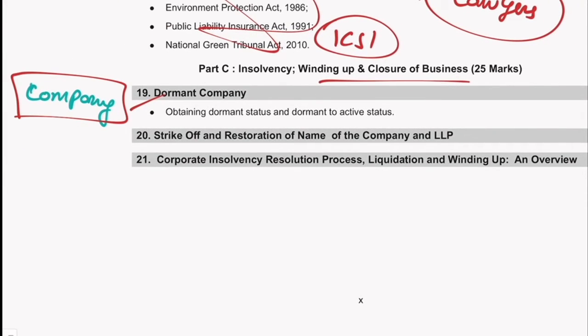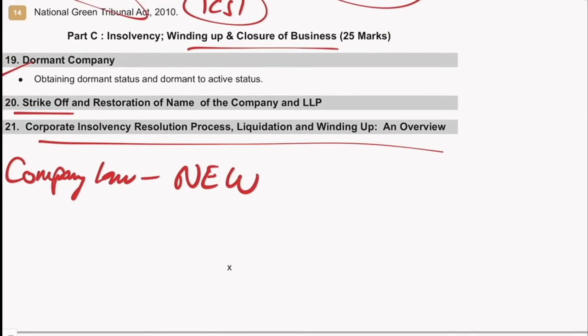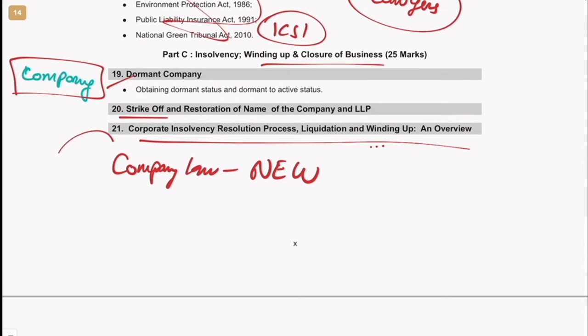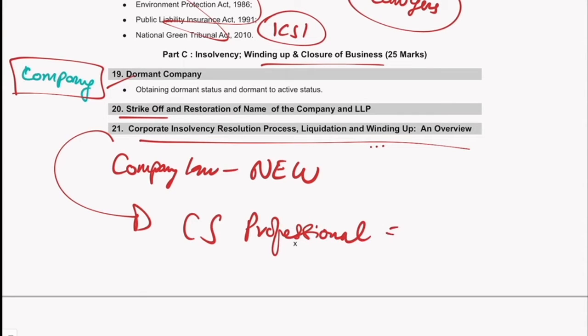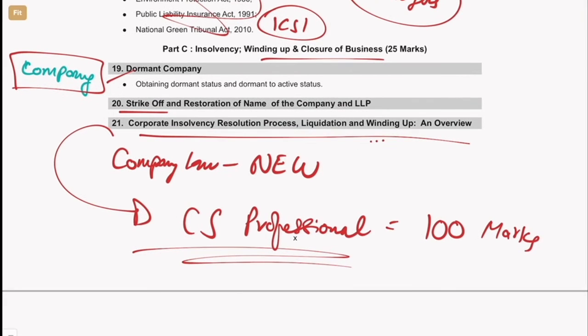Removed means from SBEC they removed it and they have transferred it to company law. Strike off also, it is there in the company law new syllabus, they have added over there. Insolvency and these were also some minor things they have added, but most of the things actually has gone to CS Professional. So you'll study this in much greater depth. CS Professional actually for 100 marks, not just for one chapter, at least for 100 marks you're going to study.